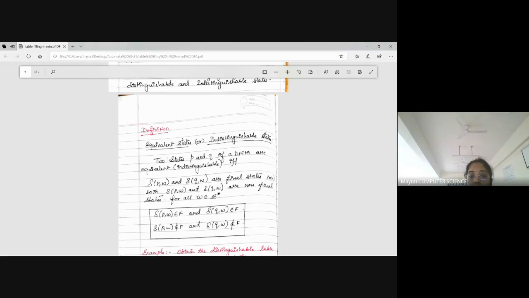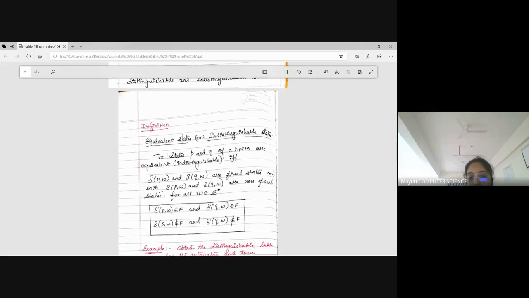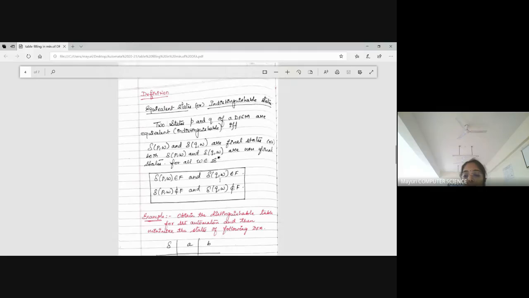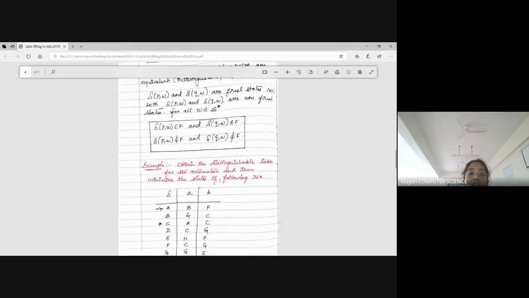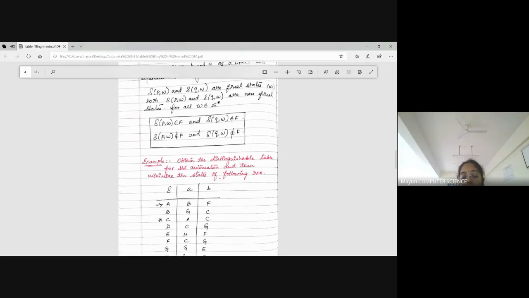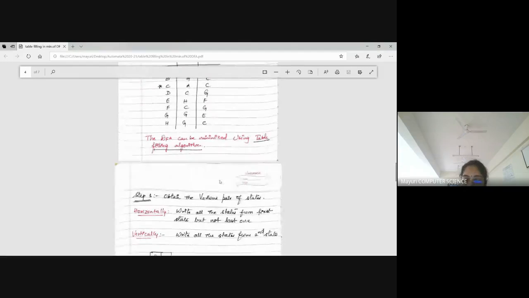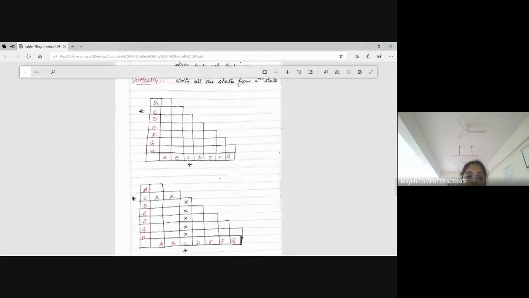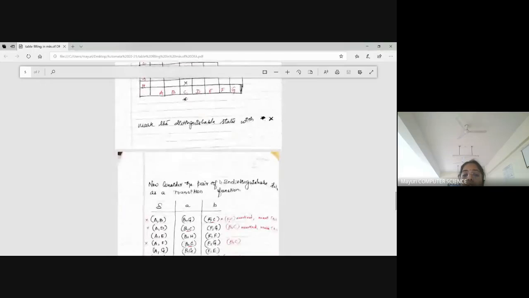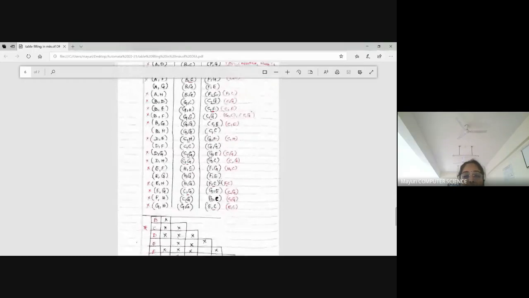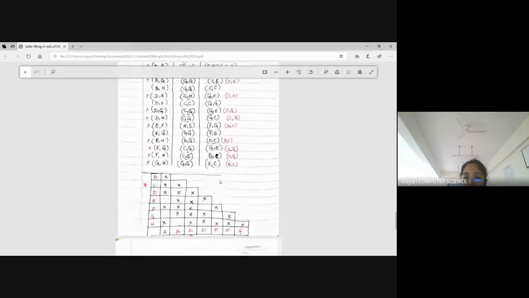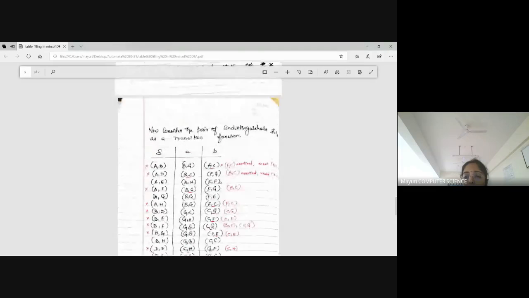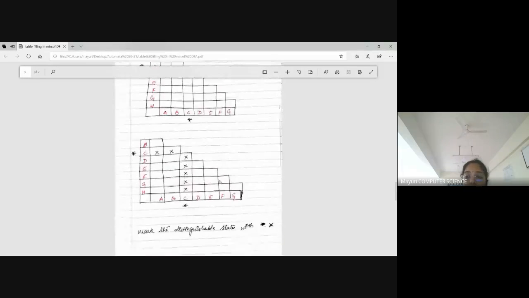Is there any doubt till now? No, ma'am. Fine. I will stop here for this class because there are two methods in minimizing a DFSM. One is the table filling algorithm, and the other is a general method. The length of the problem is more, and I think I cannot cover it within half an hour. So I will do this in a fresh class.